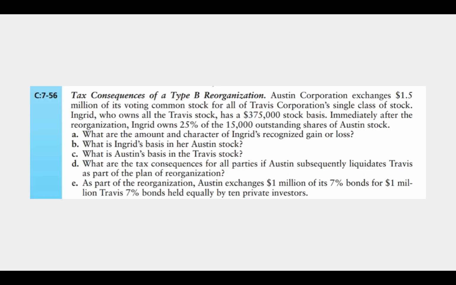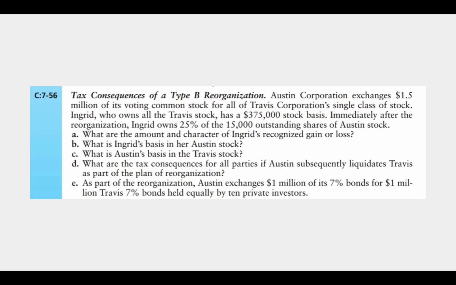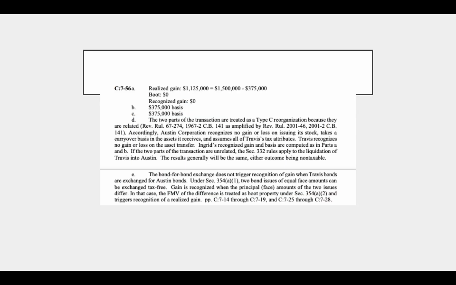C, what's Austin's basis in the Travis stock? Austin is going to take the basis Ingrid had in the Travis stock, so it's also going to be a $375,000 basis. D, what are the tax consequences for all parties if Austin subsequently liquidates Travis as part of the plan of reorganization? Okay, so thinking back, that is basically a type C reorganization.